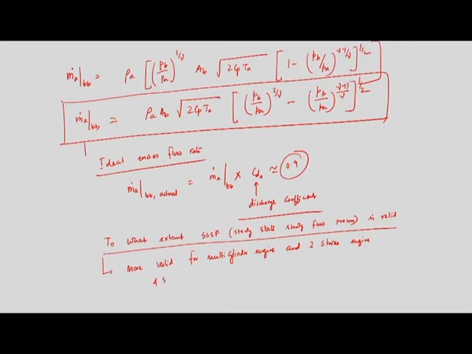For a 4-stroke single cylinder engine, the steady state steady flow process is not valid. It is valid only for multi-cylinder and 2-stroke engines, fine.